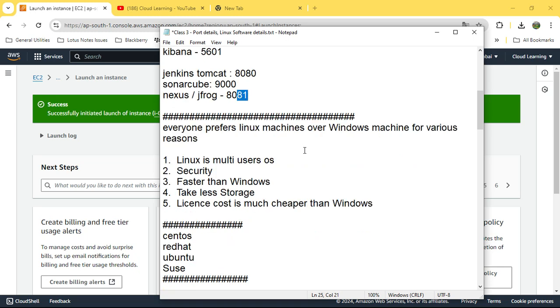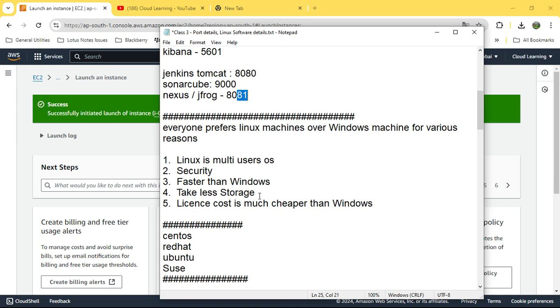Everybody usually prefers Linux machines over Windows machines. Why? Because Linux is a multi-user OS. It is much more flexible. You can log in with multiple users at the same time. It is much more secure and much faster than Windows. Windows runs a lot of services in the background, but Linux is much better and more efficient.